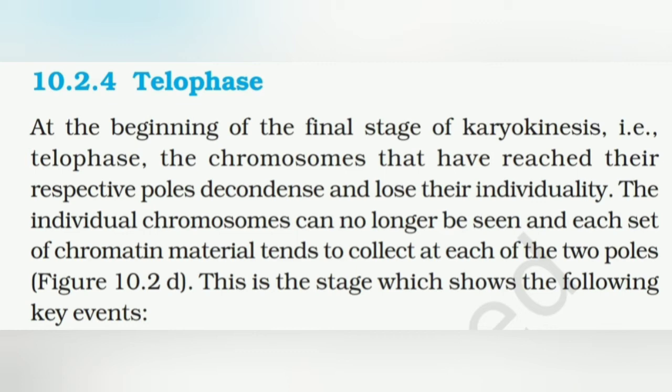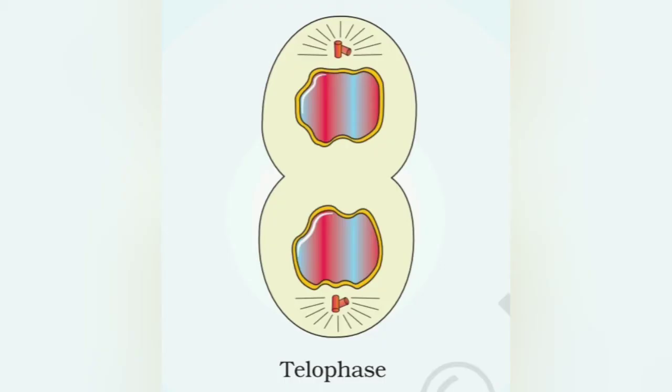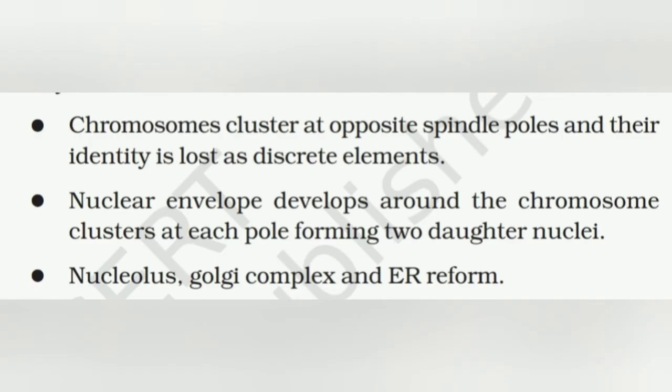The individual chromosomes can no longer be seen, and each set of chromatin material tends to collect at each of the two poles. You can see how the chromatin is again condensed, no chromosomes are individually seen, and roughly the synthesis of the nuclear membrane is started. Clear? So both the poles have one chromatid each, which is converted into the chromatin material. That is, individual chromosomes are not visible. So chromosomes are visible only in the earlier phases.